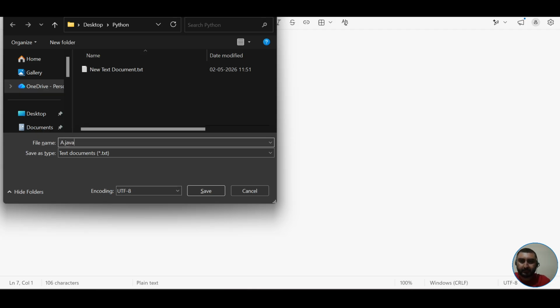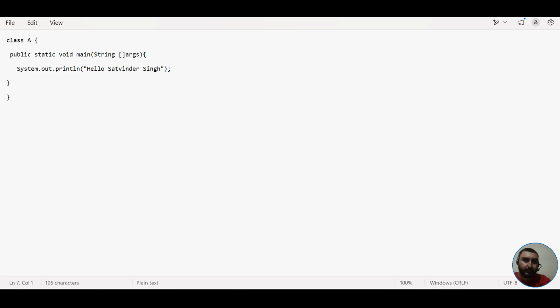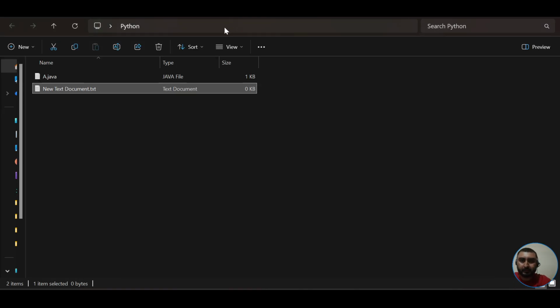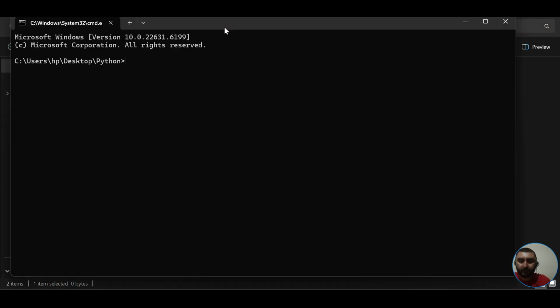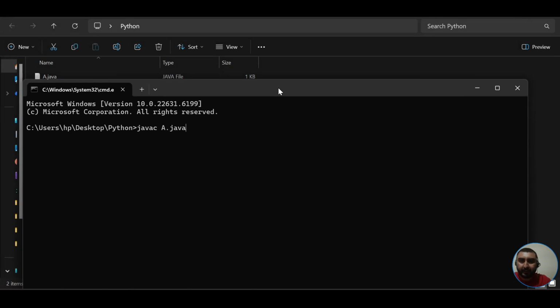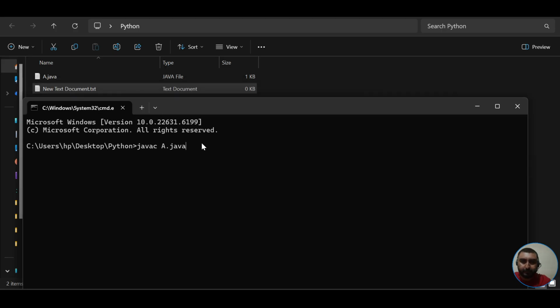Now I'll press enter over here and directly go to the CMD in order to execute this particular code. Firstly, I'll compile the Java code using this particular command, that is javac A.java. So A is the file name over here. When this command gets executed, you would clearly see an A.class file get generated.